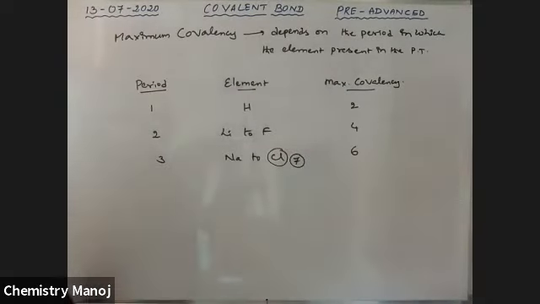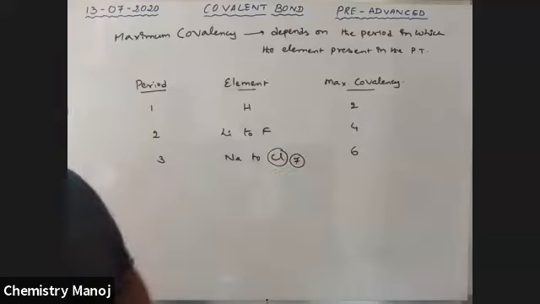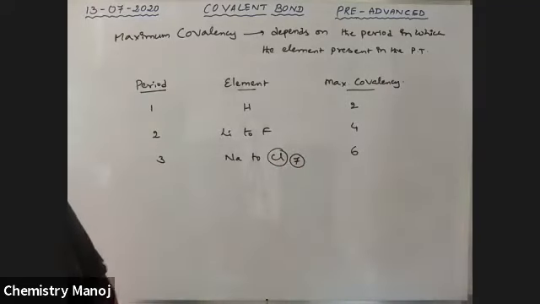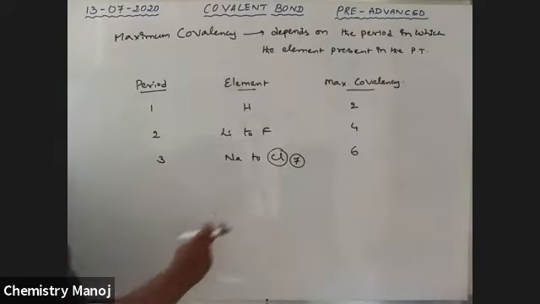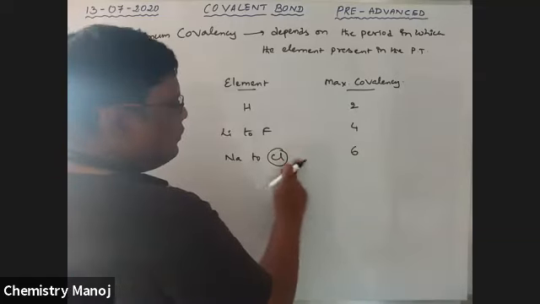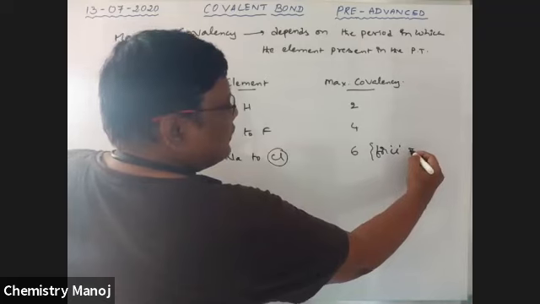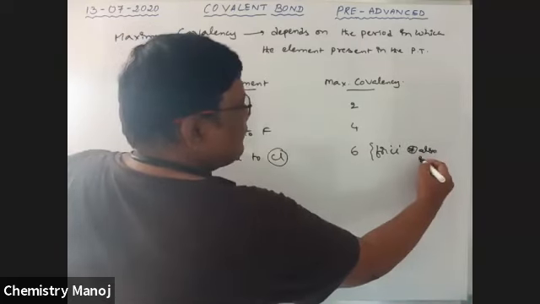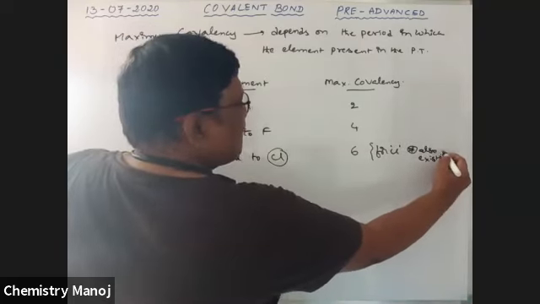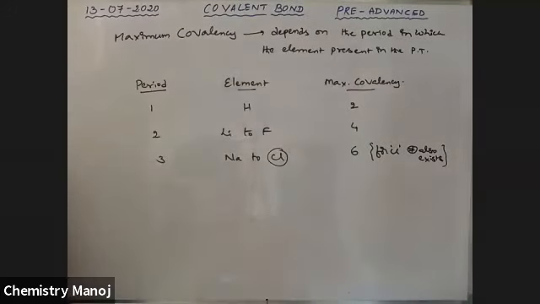So from sodium to chlorine, mostly it is 6, but for chlorine, maximum covalency 7 also exists. I will explain with examples. Please wait. Next.